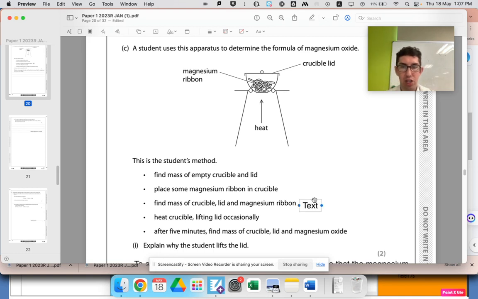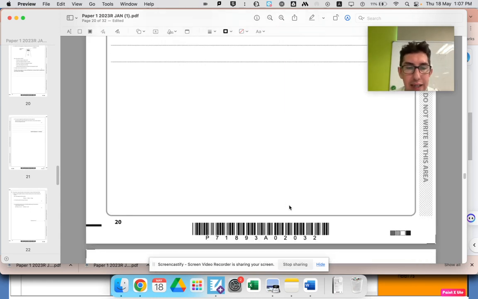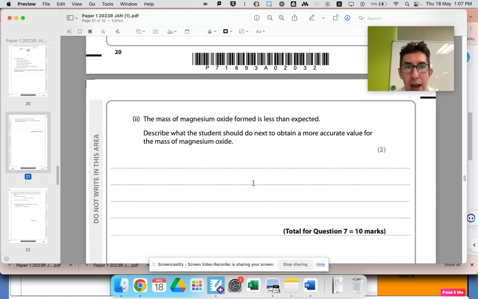So what they should have done is heat it, weigh it, heat it again for like 5 minutes, and weigh it again. If the mass is now the same as before, we know that all the magnesium has reacted. But if the mass starts to increase more, we know that the reaction hasn't finished. So basically, you keep heating until you get two masses which are the same.